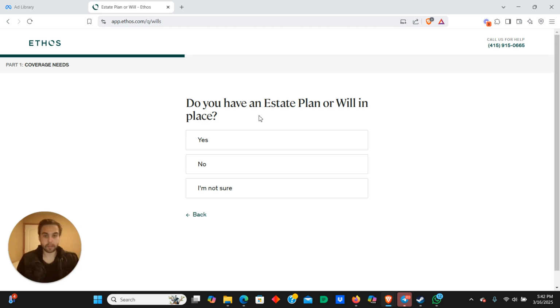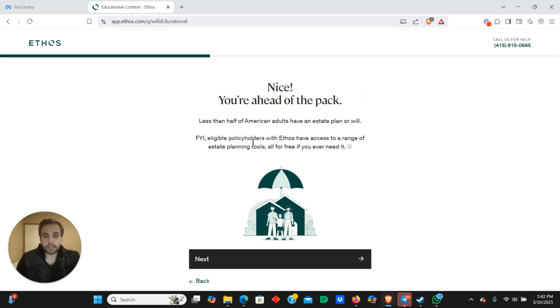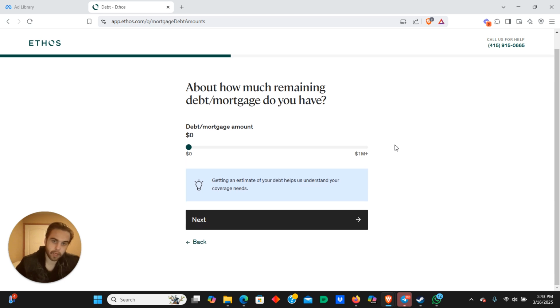It's like, do you have an estate plan or will in place? Yes, okay, cool, this will help make things easier for you. Oh, you don't? This will actually really help you out a lot, and then it also increases. Let's just say yes. Okay, nice, you're ahead of the pack. Less than half of American adults have one. Eligible policyholders have access to a range of estate plan services. Blah blah blah. Point is, it's like, by the way, we're not going to upsell you, but we could if we wanted to. Right there we go.